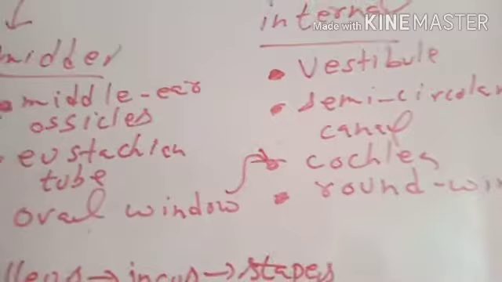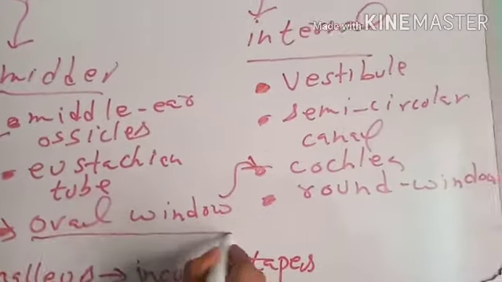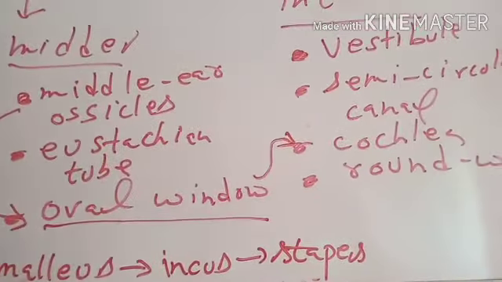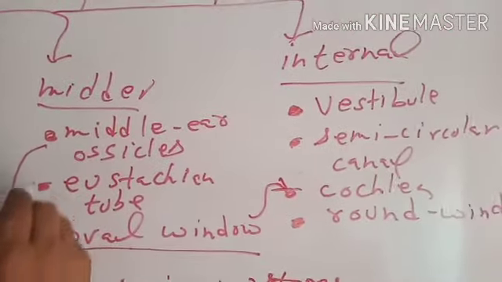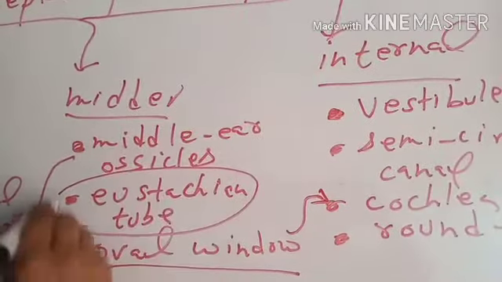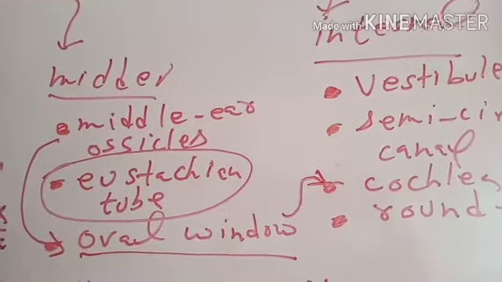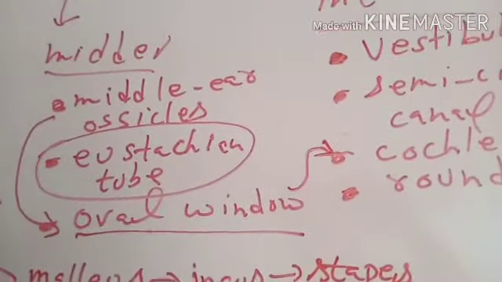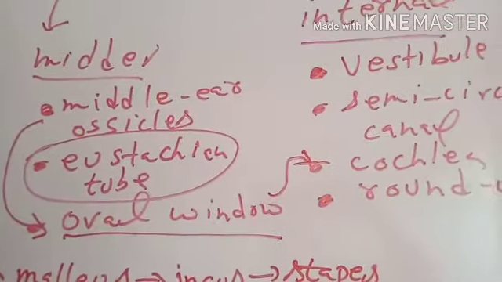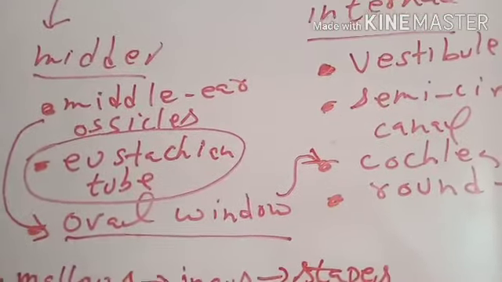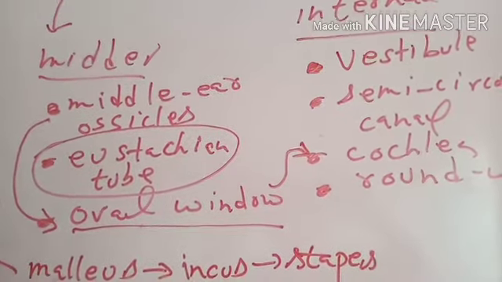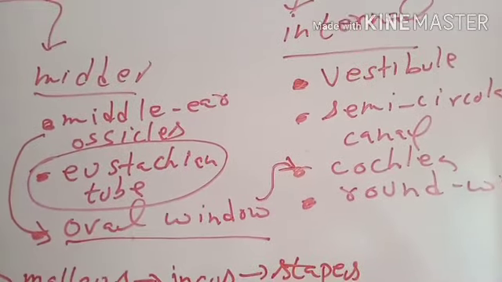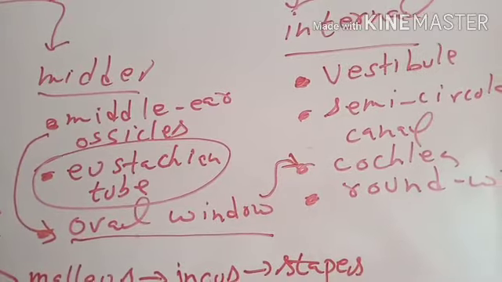Oval window is the part of the middle ear which separates the middle ear from internal ear. Middle ear is also connected to nose by a small tube which is called the eustachian tube. This tube connects the middle ear with the nose and helps the ear to maintain the balance by regulating the pressure on both sides of the ear.